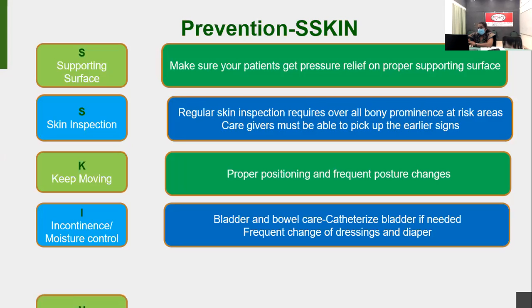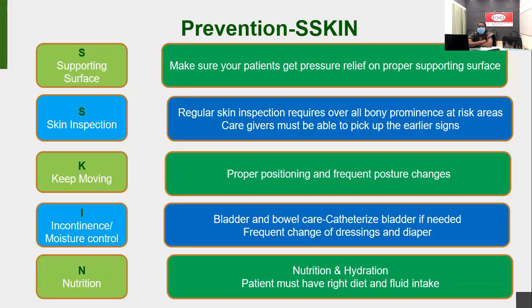And the last one is nutrition. Maintenance of nutrition and hydration is also very, very important. Lack of hydration and lack of protein in the diet can cause pressure ulcer. So these are the important things we need to keep in mind while taking care of a bed-bound patient.